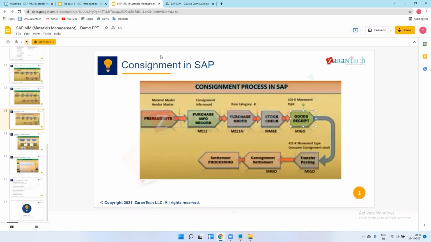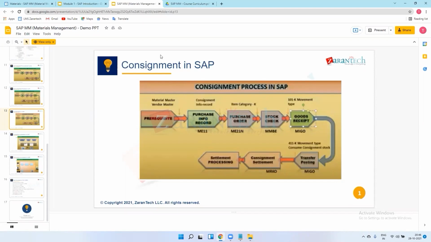Once I use the tires in my production, suppose I'm manufacturing one car and I require 4 tires, I already have tires in my company's premises sent by the vendor.